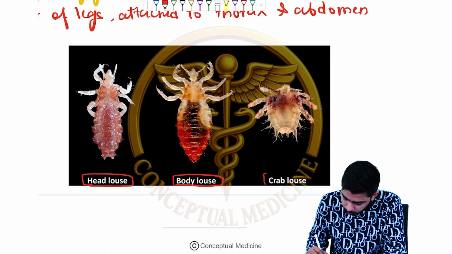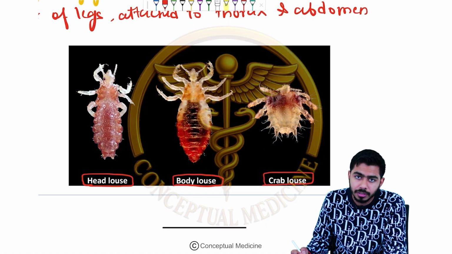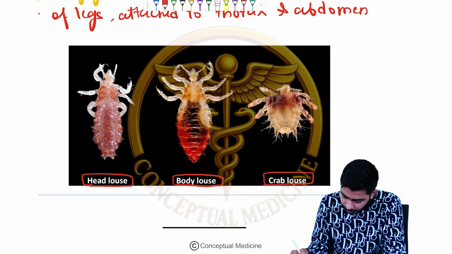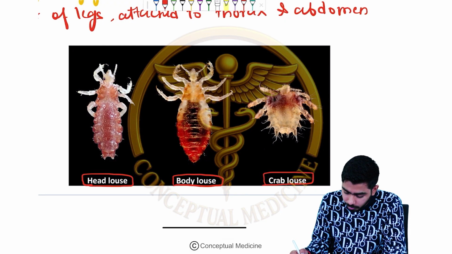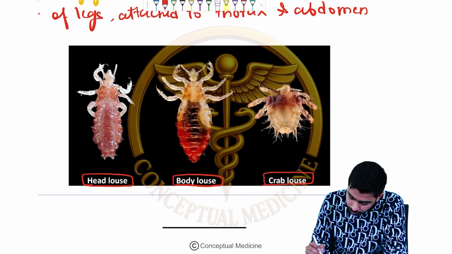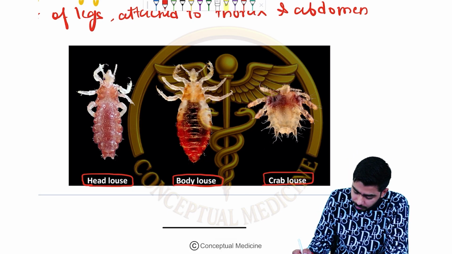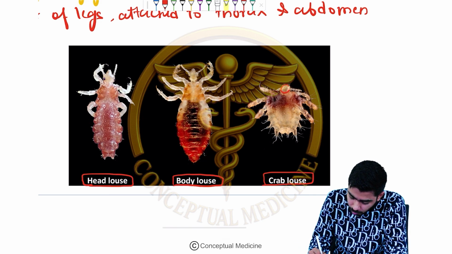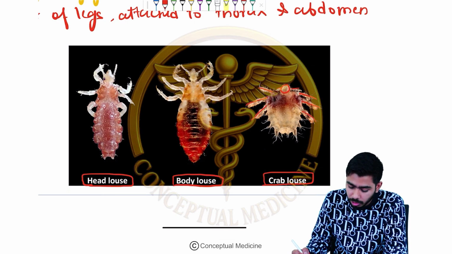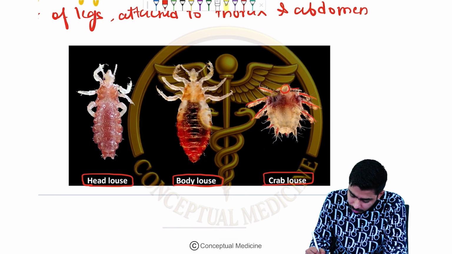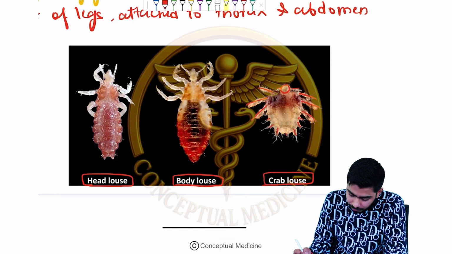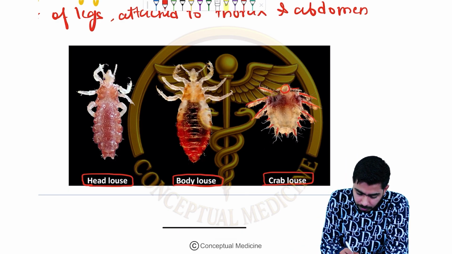Then we come to the crab louse, which is Pthirus pubis. It is also called the pubic louse, the pubic region louse. Here they have many pairs of legs and limbs, with a smaller head, and antennae are also present. Anteriorly they have 3 pairs of limbs, and posteriorly they have some extensions as well, and they have claws on their limbs. So this is about the crab louse.